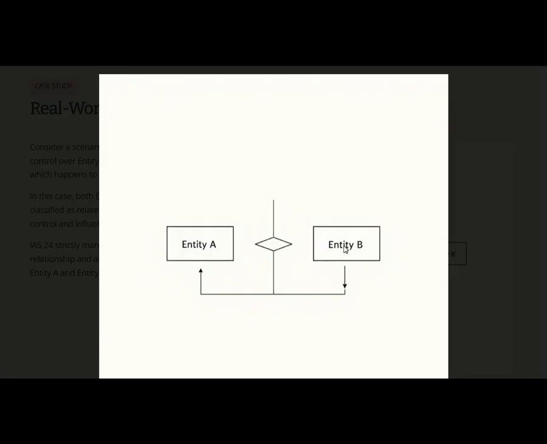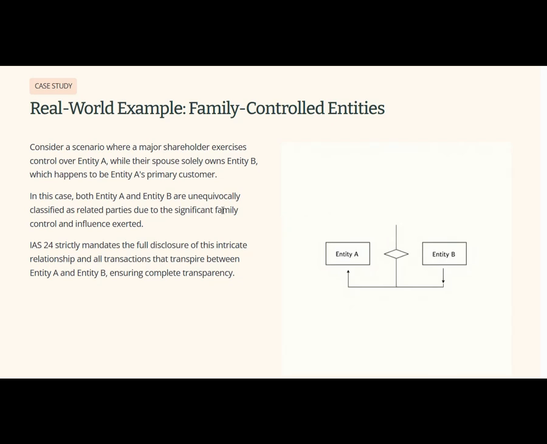So IAS 24 requires both entities to fully disclose this relationship and all transactions between them, like sales, loans, or services, anything they are sharing with each other. This ensures transparency and prevents any suspicion of unfair advantages or hidden dealings.